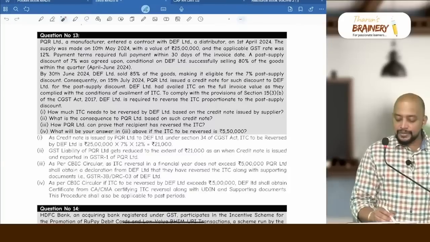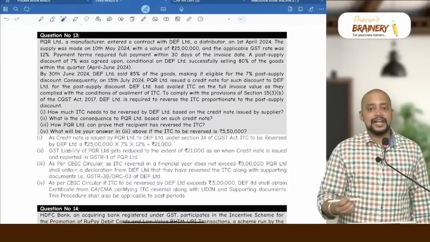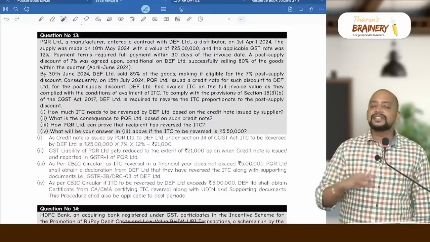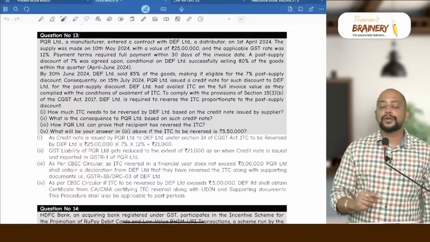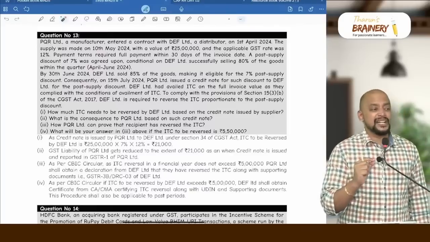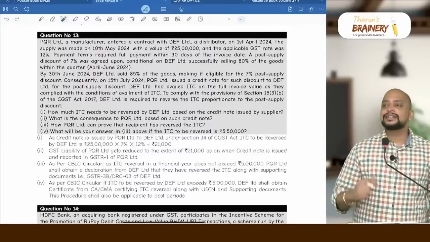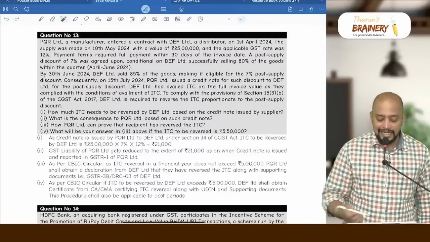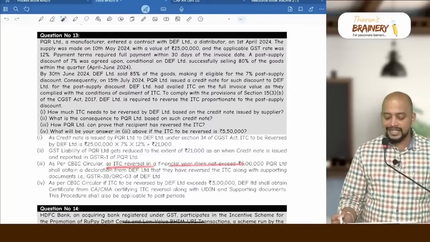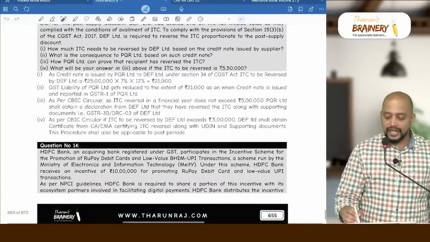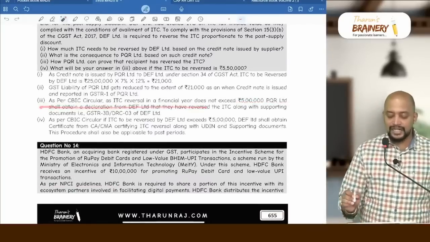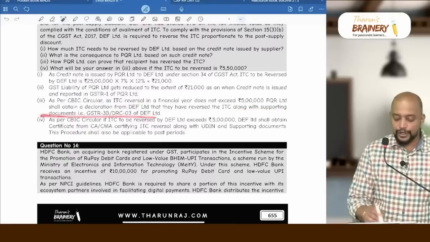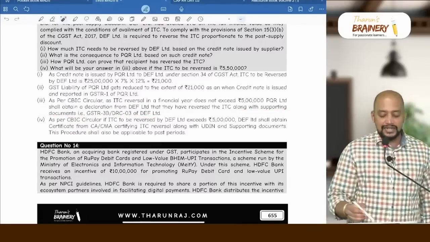Then how can PQR Limited prove that recipient has reversed the ITC? Assuming that this is the only transaction in this financial year, what is the ITC component? 21,000, which does not exceed 5 lakhs. So then in that case, the recipient should give a declaration to the supplier that they are going to reverse the ITC. So as per CBIC circular, as ITC reversal in a financial year does not exceed 5 lakhs, PQR Limited shall obtain a declaration from DEF Limited that they have reversed the ITC along with supporting documents, that is GSTR 3B or DRC 3.